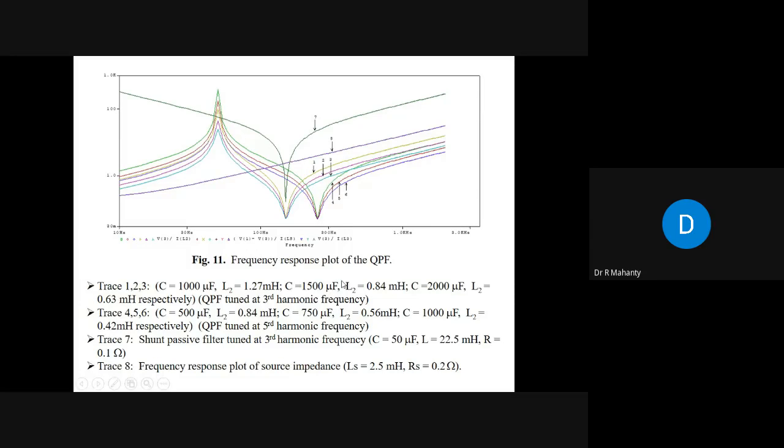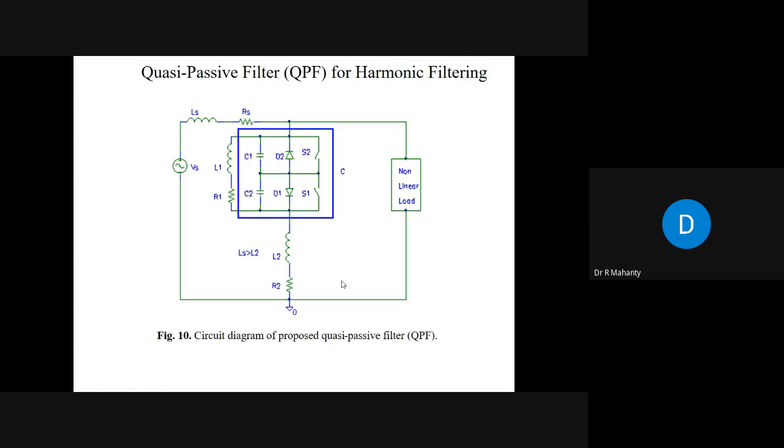Therefore, in this quasi-passive filter, or QPF, if you take a large value of capacitance, the filtering effect will be better. But how large can that capacitance value be? Because if you take a large value of capacitance, the current circulating in this parallel resonance circuit will also be large. So you have to take care that this current should not be very large, because in that case you have to design the inductors for that large current rating. So you have to be careful about that.